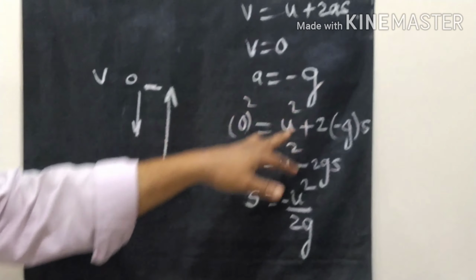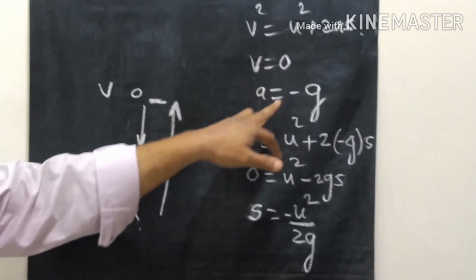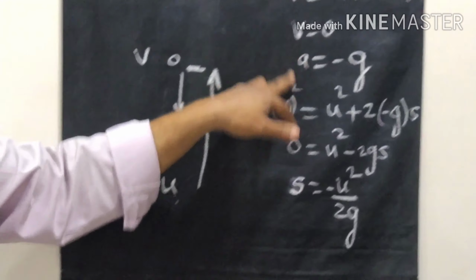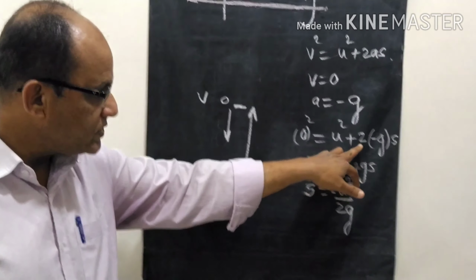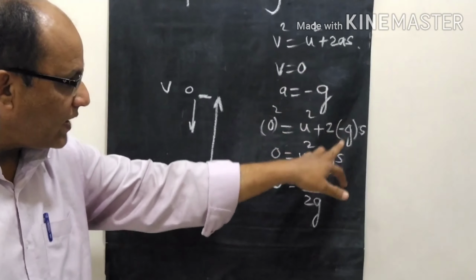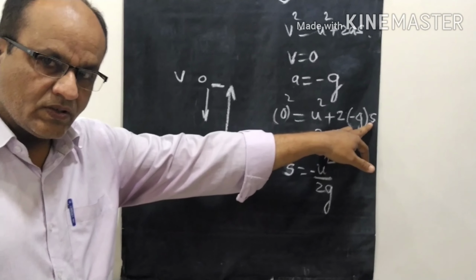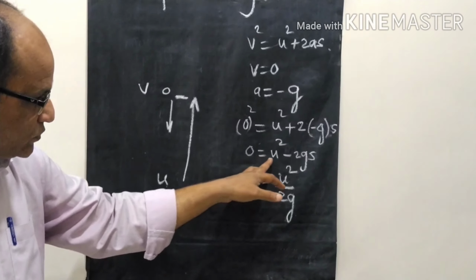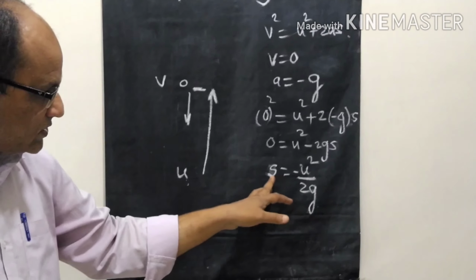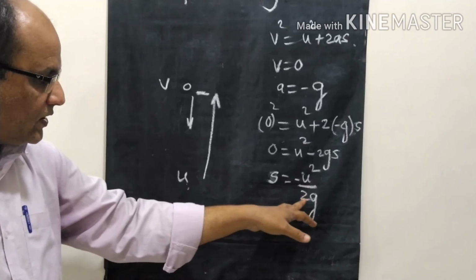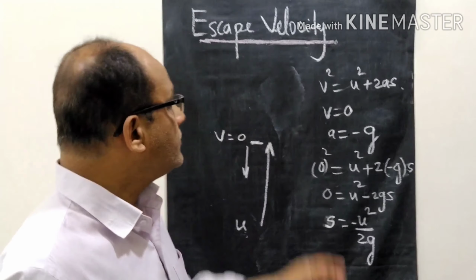Putting v equal to 0 and a equal to minus g in this equation, we get 0 square is equal to u square plus 2 times minus g times s. What is s? s is the displacement, or the height. So u square minus 2gs equals 0, and s is equal to u square upon 2g. We'll see about this.